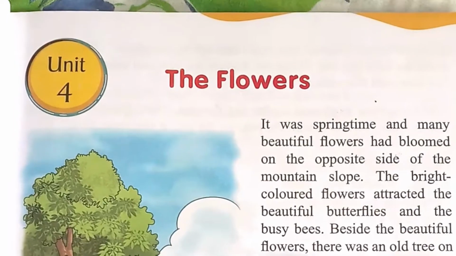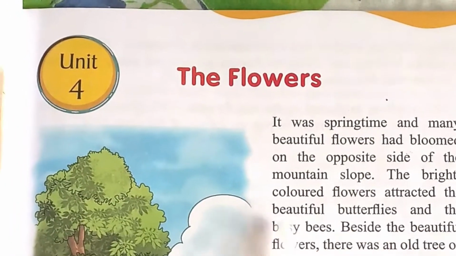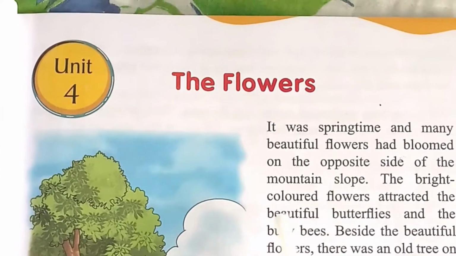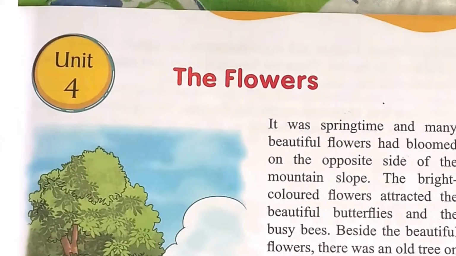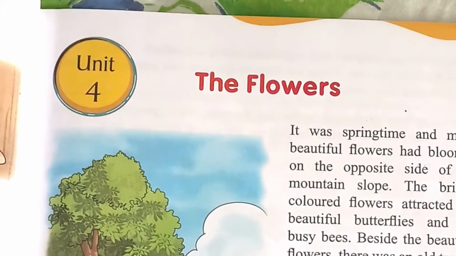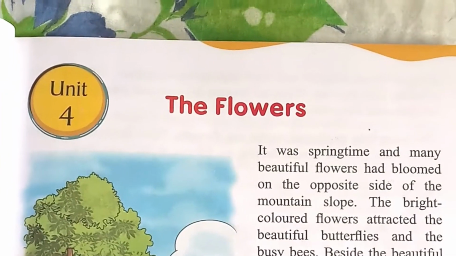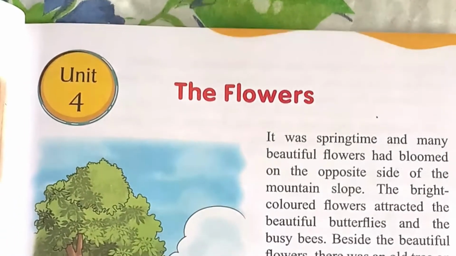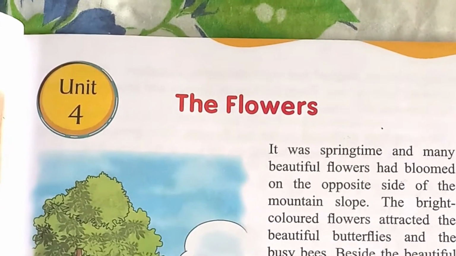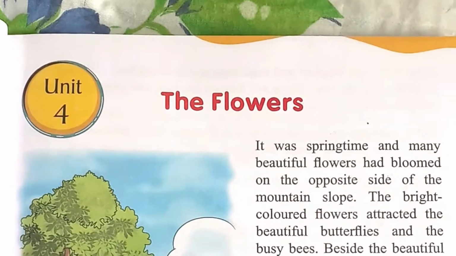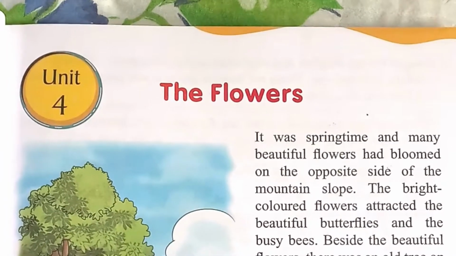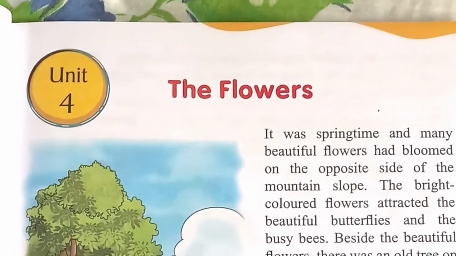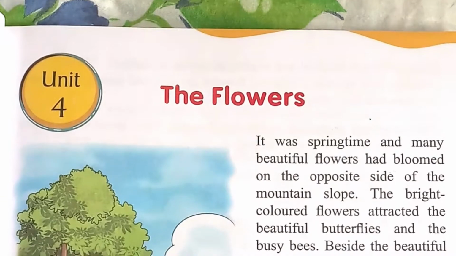It was springtime and many beautiful flowers had bloomed on the opposite side of the mountain slope. The bright colored flowers, which you can see in the picture, attract the honeybees. Honeybees, children, will suck nectar from the flowers. Nectar means the juice that comes from the flowers, which will be taken by the honeybees. That is what the lesson is all about, how they make honey out of that juice.